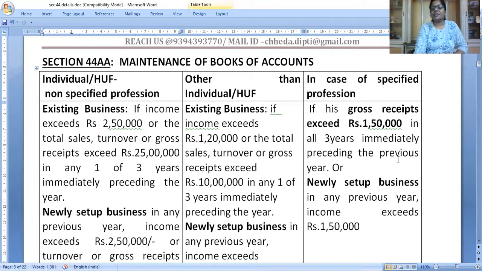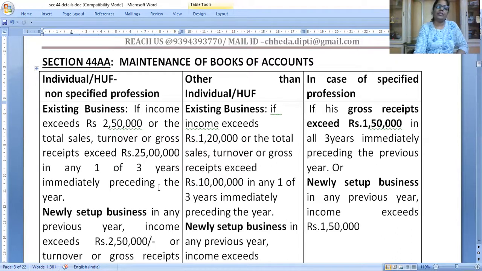So here it is continuous 3 years. And if it is newly set up and in the present year the chances are that the income of the professional will exceed 1,50,000, then they have to maintain books of accounts. So these are income tax limits; GST limits and all are different.